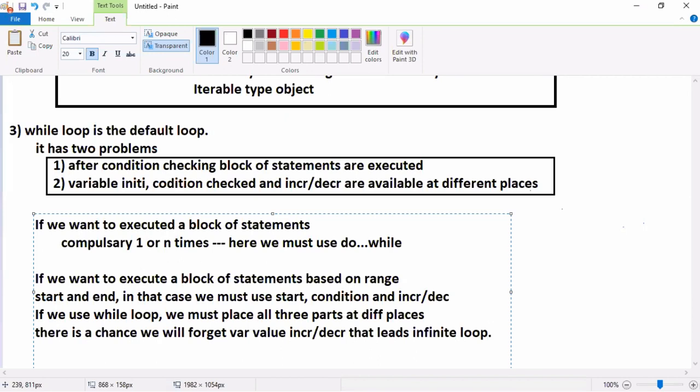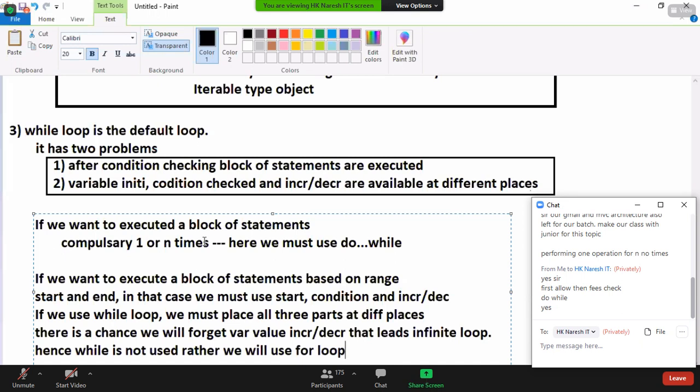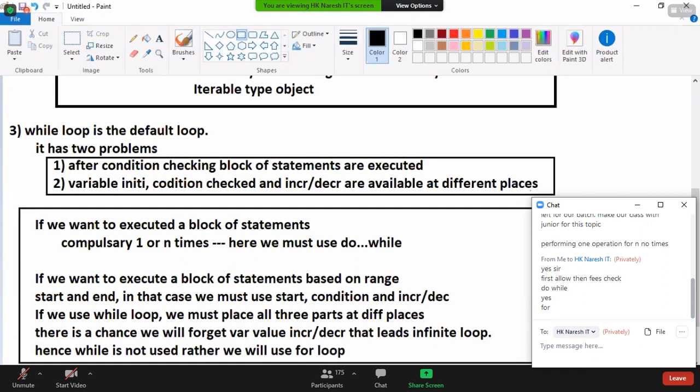That leads to infinite loop. Hence, while is not used. Rather, we will use for loop. Everyone understand? This is a very, very important point.